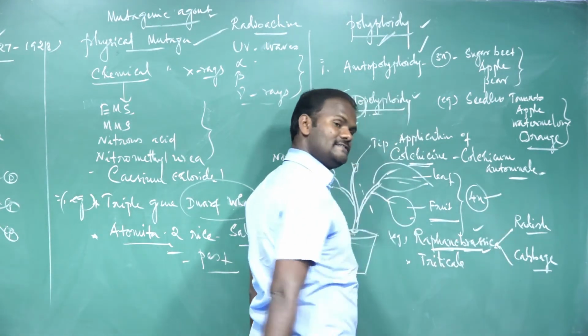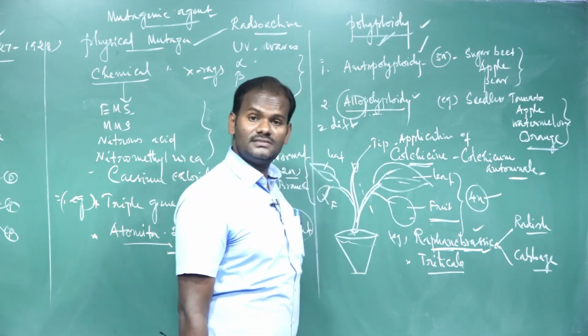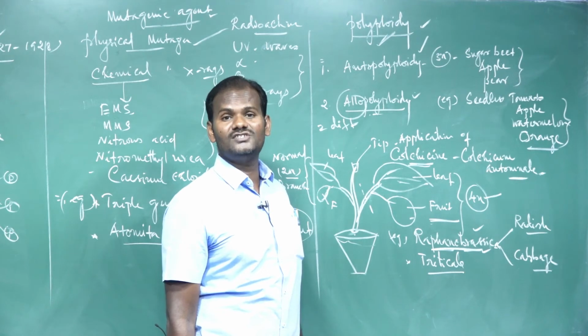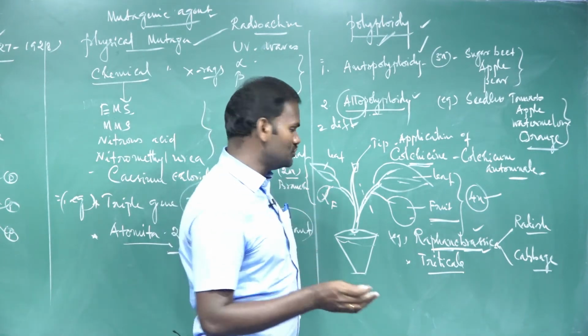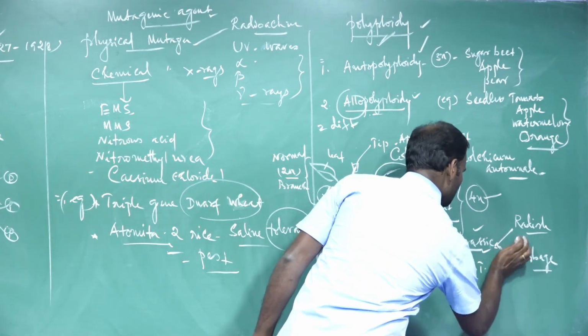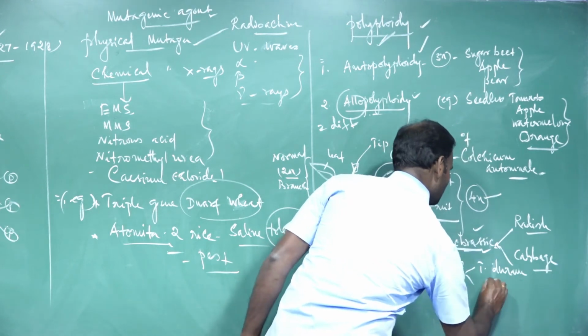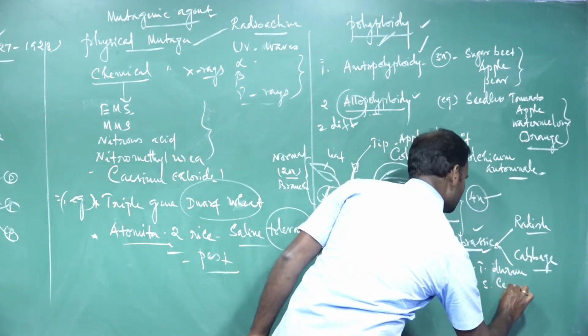It is a fertile variety. Similarly, triticale is the first man-made cereal obtained by crossing between two different species. One is a wheat variety, Triticum durum, crossed with rye, Secale cereale.